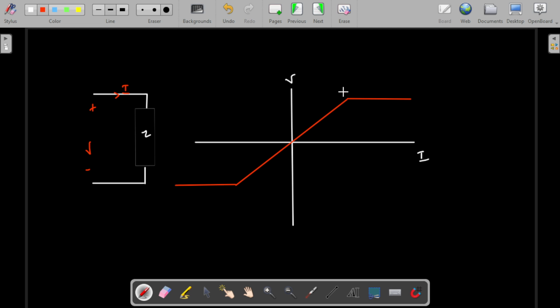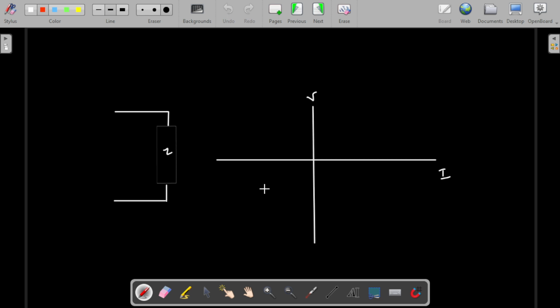Here, if we consider only up to this transition, this will be linear. But after this it is not following y equal to mx. So even if at some point it breaks the rule, the entire element will be considered non-linear. And here the slope is always positive, so this is a passive element. This is in the first quadrant and third quadrant only, right? So this will always be positive.